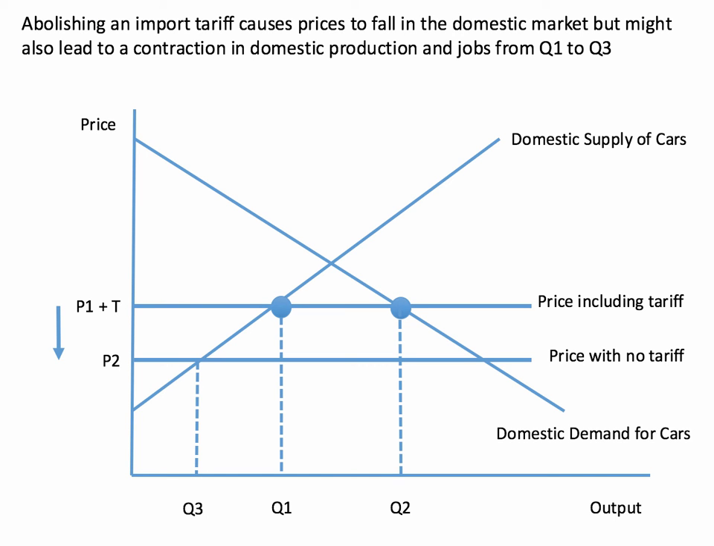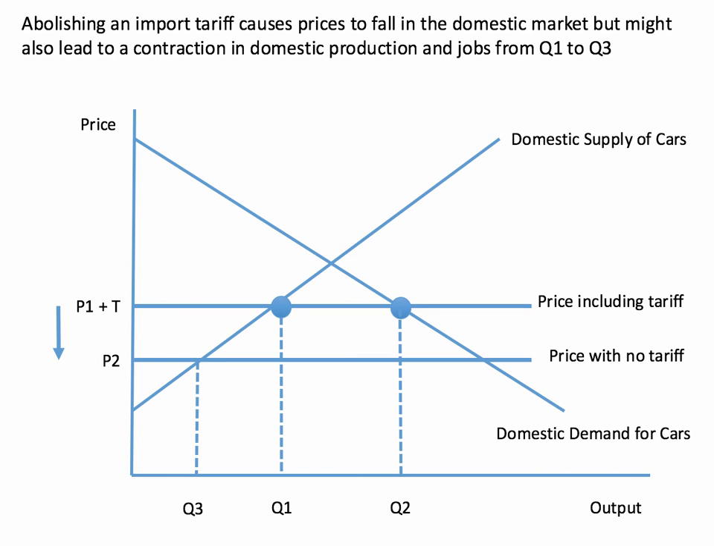Abolishing a tariff causes prices to fall in the domestic market, but it can also lead to a contraction or a fall in domestic production and jobs. So in our diagram here we have the market for cars, and initially the price including the import tariff is P1 plus T. Domestic demand is Q2, domestic supply is Q1, the difference between the two is imports. But if we abolish the tariff, the world price with no tariff goes down, and as a result the price level will fall to P2.